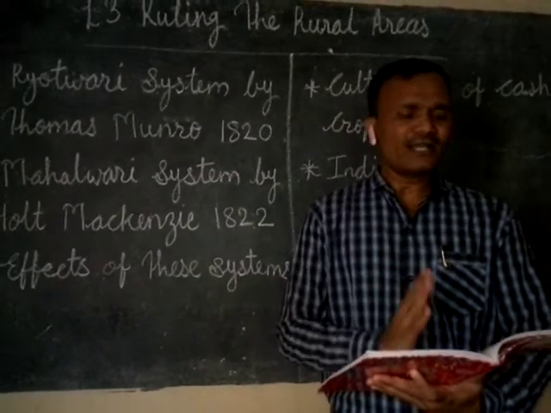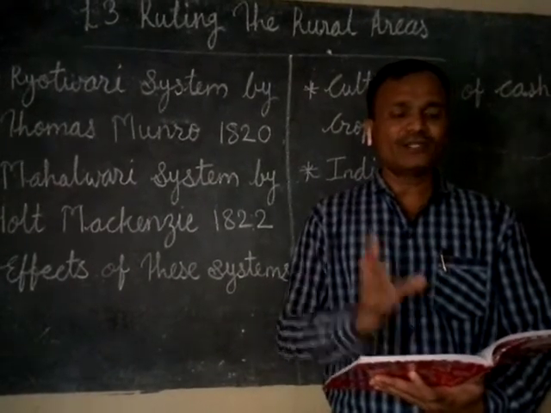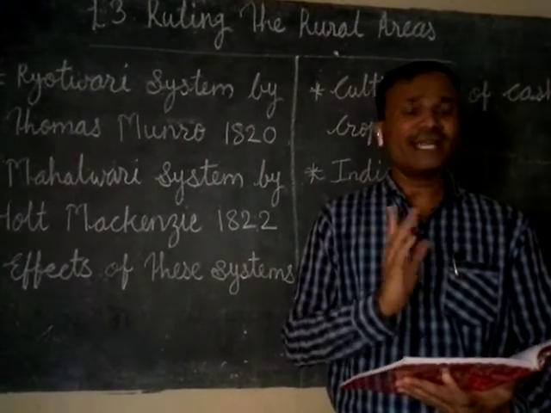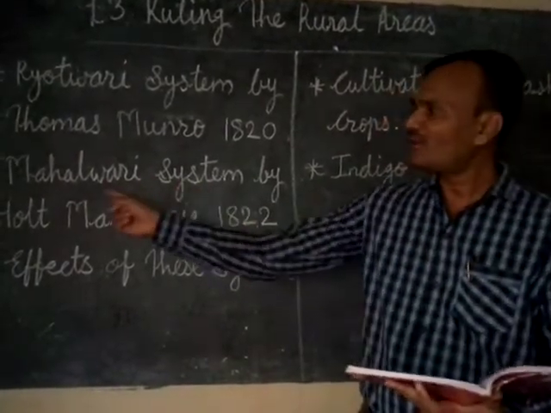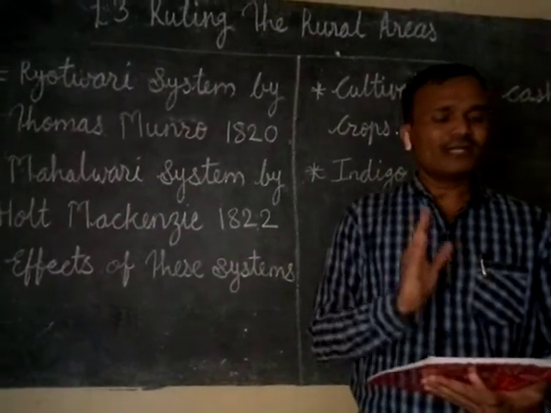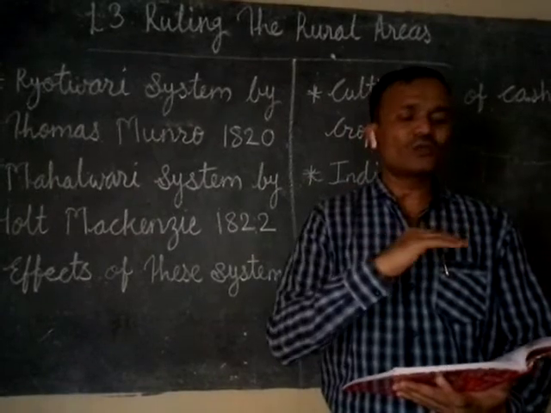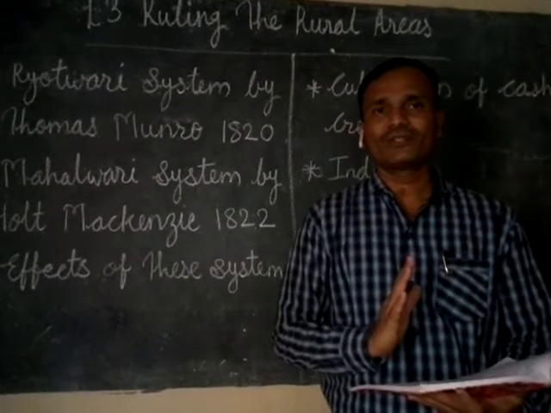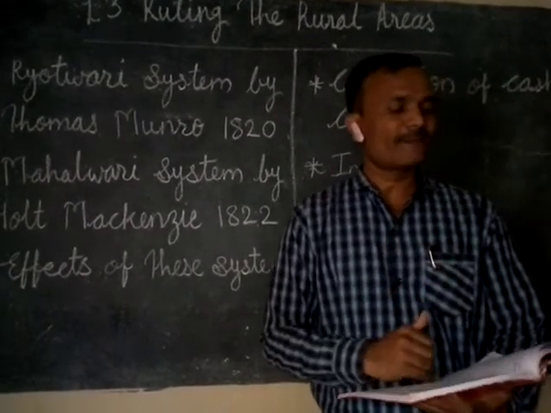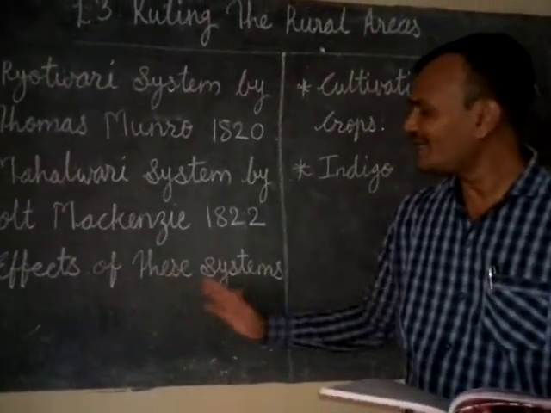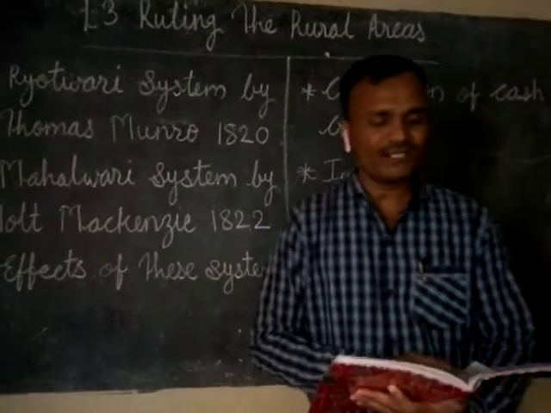The talukdar, or the head of the village, used to collect the revenue in the Mahalwari system. The rate of revenue was roughly half of the total agricultural produce. So what was the effect of these systems on the peasants?